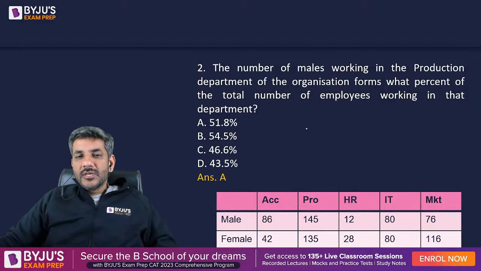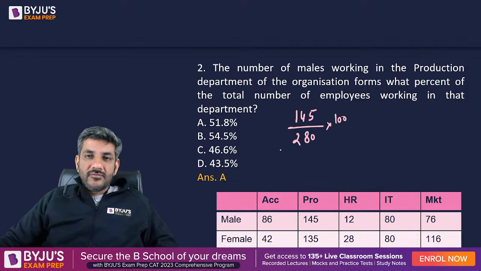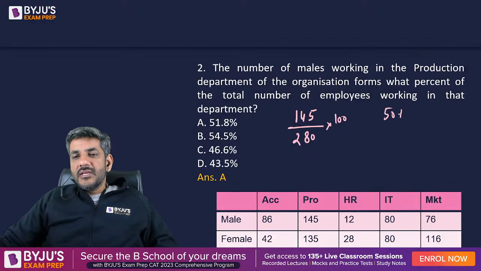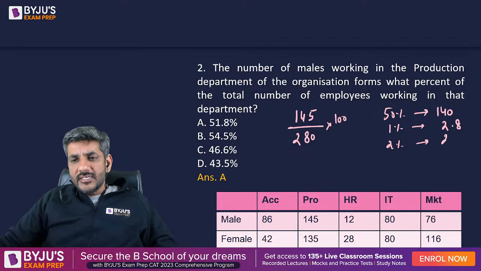The number of males working in the production department, which is 145, forms what percentage of the total number of employees? The total number of employees are 280. Question is what percentage of 280 is 145? I would say 50% of 280 is 140. 1% of 280 is 2.8. 2% of 280 is, I mean, another 2.8, you can say.